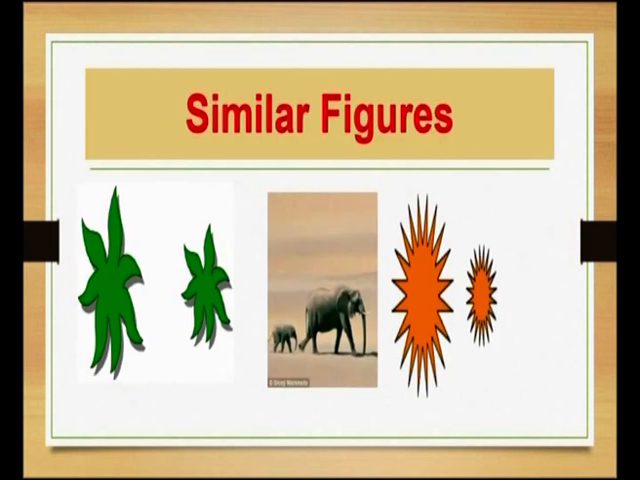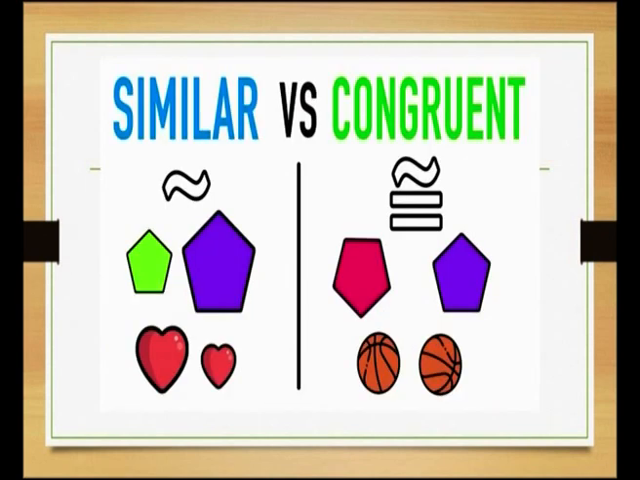Now, see this slide. Similar figures. One more example I took here. If you see all the 3 images, they look the same. First, second, third, if you observe, they are all the same shape but different sizes. So, having the same shape, they are called similar figures. Having the same shape and size, they are called congruent figures.